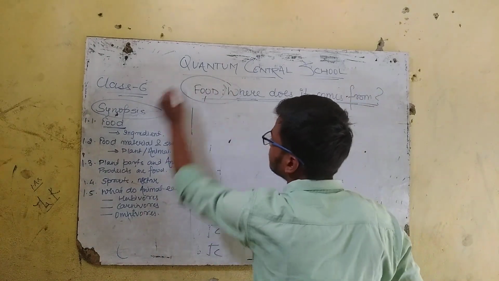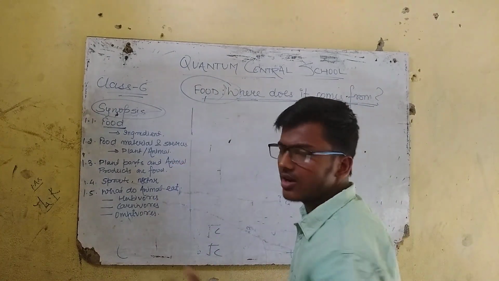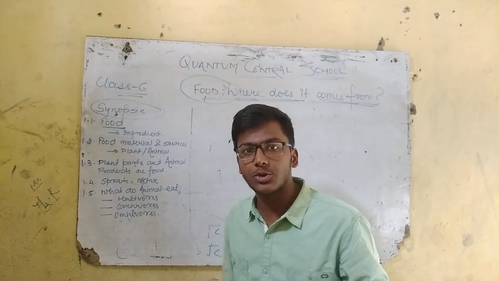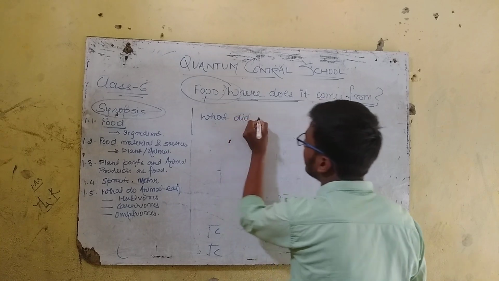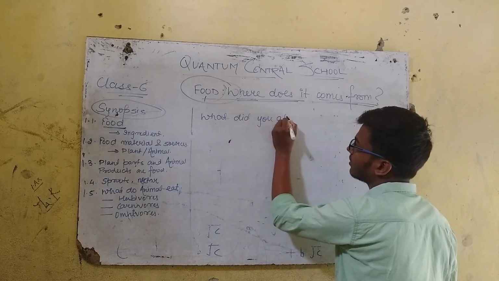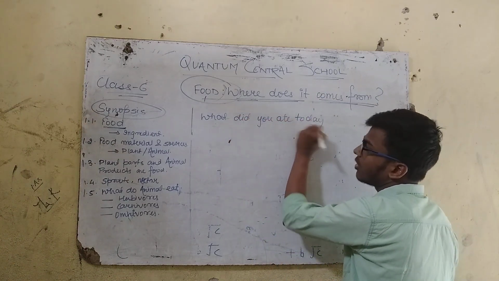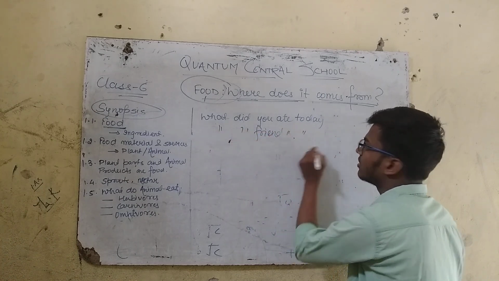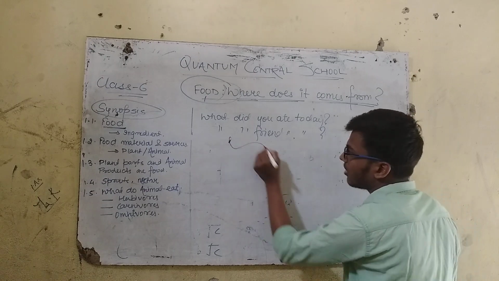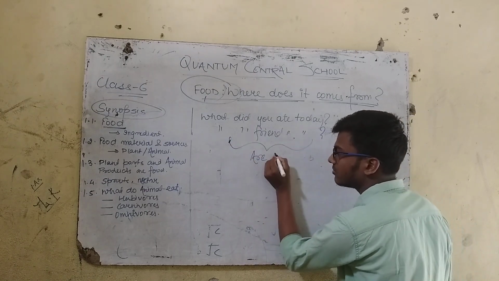What is food? At first, let me ask you a question. What did you eat today? What did your friend eat today? Are both same?